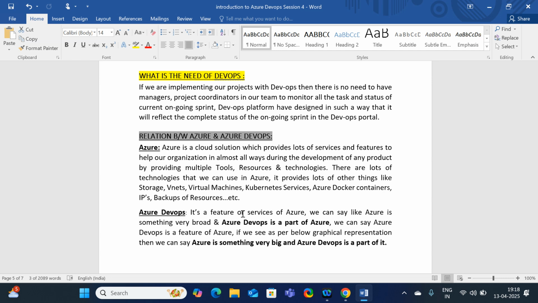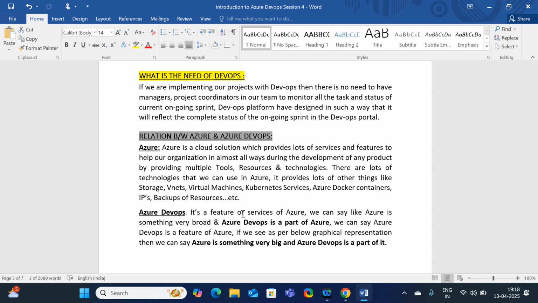That may be a virtual machine, a Docker container, a storage account, a key vault, whatever it may be. That may be a virtual network, backup of resources. Each and every resource will be created in Azure only. Then what is a part of Azure DevOps? It's one of the features in Azure.